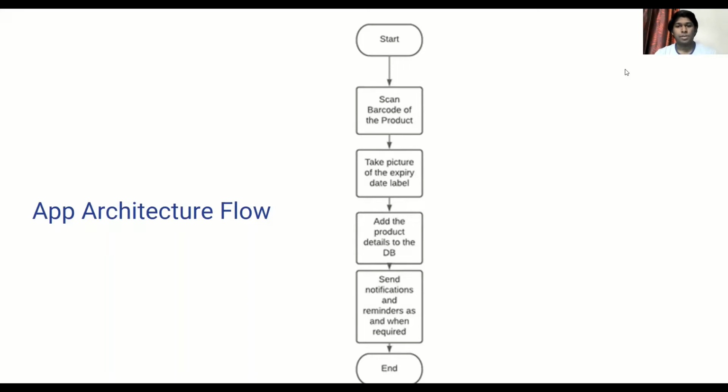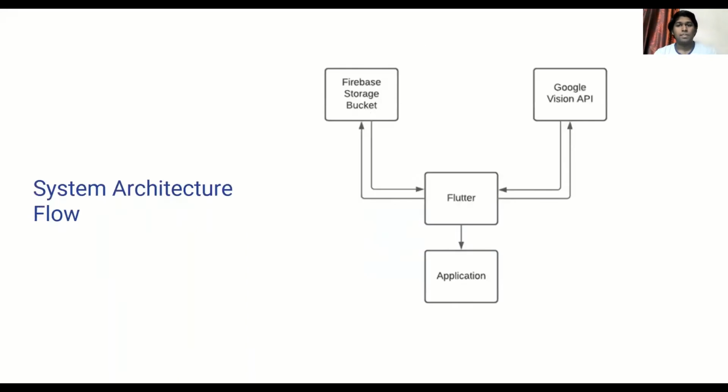So after the barcode data is taken, we further add the details to the DB, and the notifications are taken as such. This is the communication that the system will be having. That would be built using Flutter. We'll be talking with the Google Vision API and Firebase, which will further be rendered into the application.